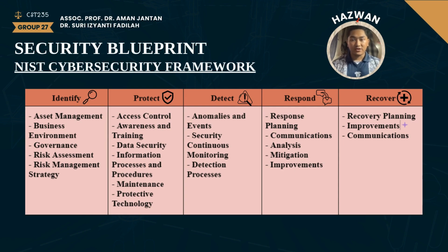Next is protect function, which focuses on implementing safeguards to ensure delivery of critical infrastructure services. The key components are access control, awareness and training, data security, information process and procedures, maintenance, protective technology. The detect function is about promptly identifying cybersecurity events. This includes anomalies and events, security continuous monitoring, detection processes.